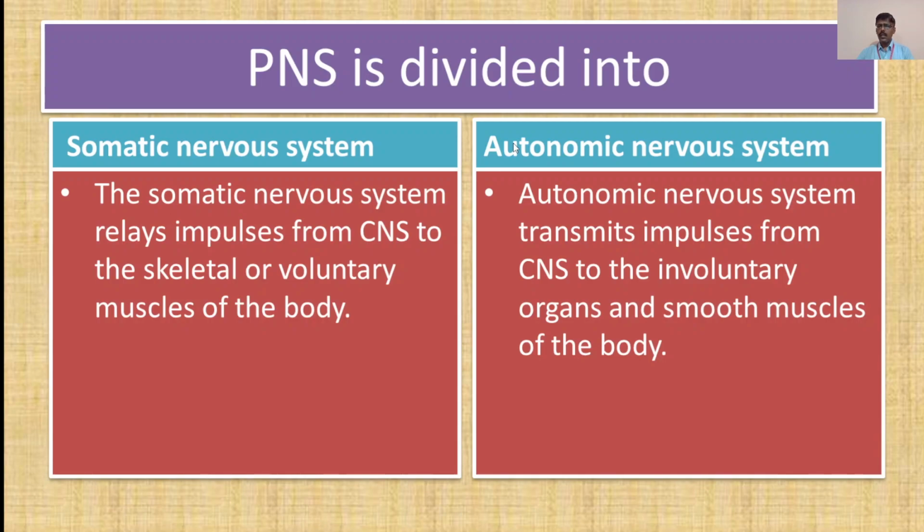The autonomic nervous system transmits impulses from the CNS to the involuntary organs and smooth muscles of the body. Now this was about the peripheral nervous system or PNS.